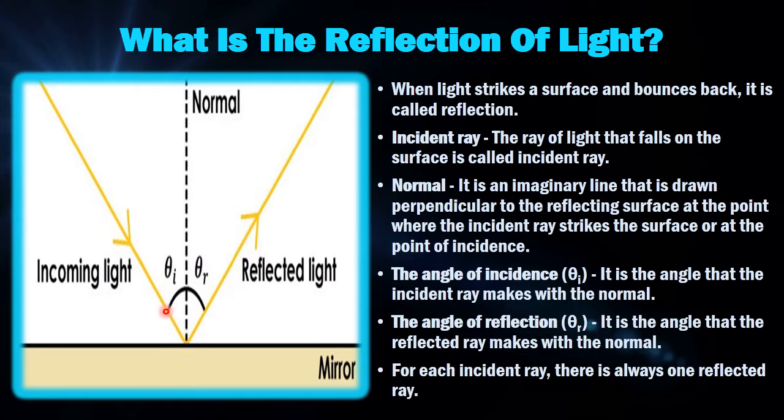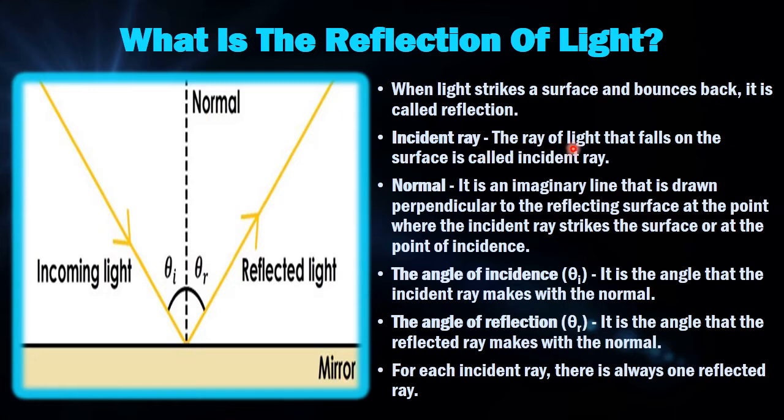Then there is an angle formed between the incidence ray and the normal, and an angle formed between the normal and the reflected ray. The angle formed between the incidence ray and the normal is called the angle of incidence, and the angle formed between the reflected ray and the normal is called the angle of reflection.